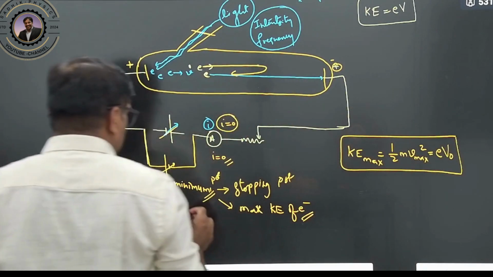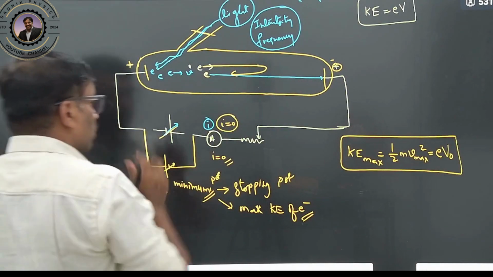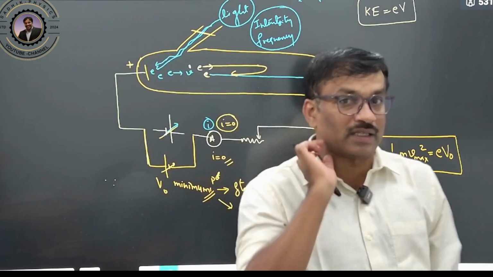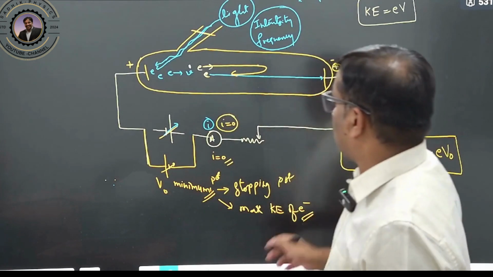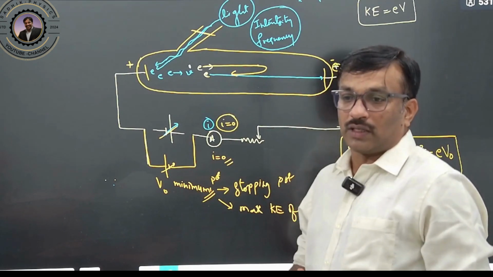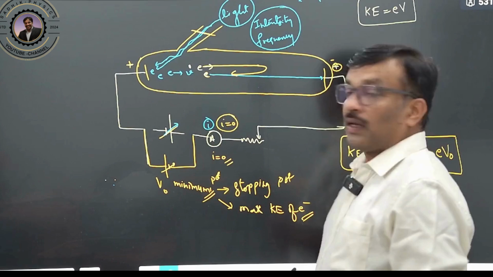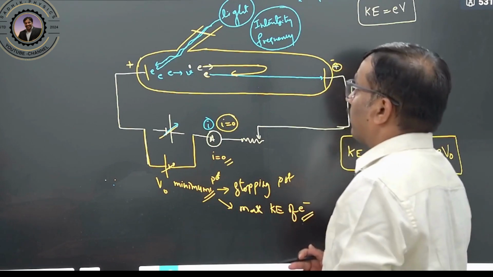This is the reverse potential we are applying so that no electrons reach. Not the maximum, the minimum potential I am applying. So we can call it the stopping potential or cutoff potential, clear? So this information is required.